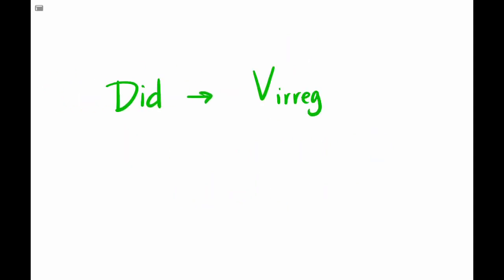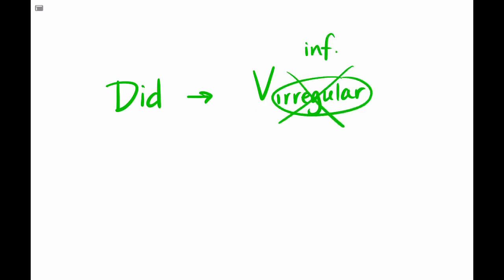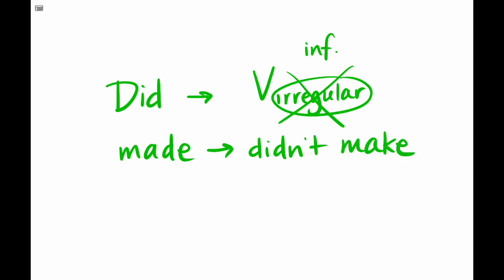If it's an irregular verb, we will also have to use the infinitive form of this verb, which might be different from the irregular verb. For example, the verb made in past simple tense: we would use the infinitive make, didn't make, and in the question we would say did someone make. We will add the complement and put the question mark.